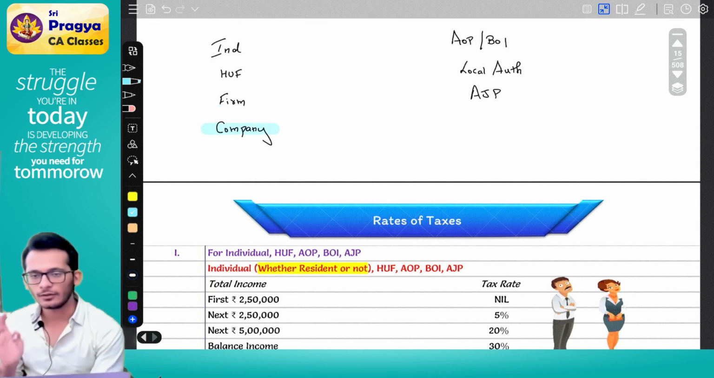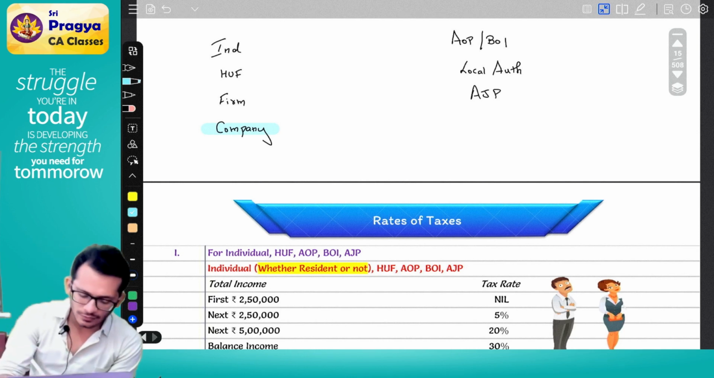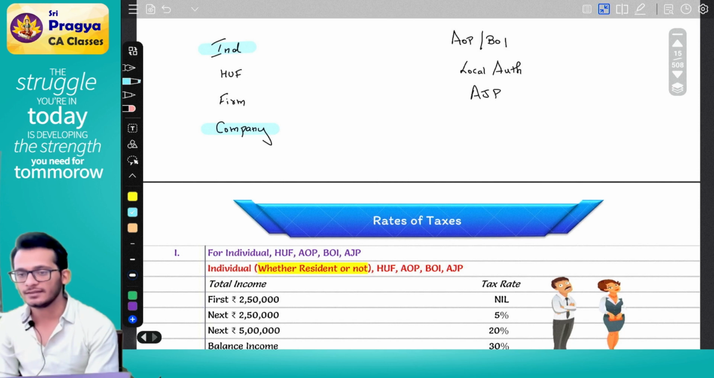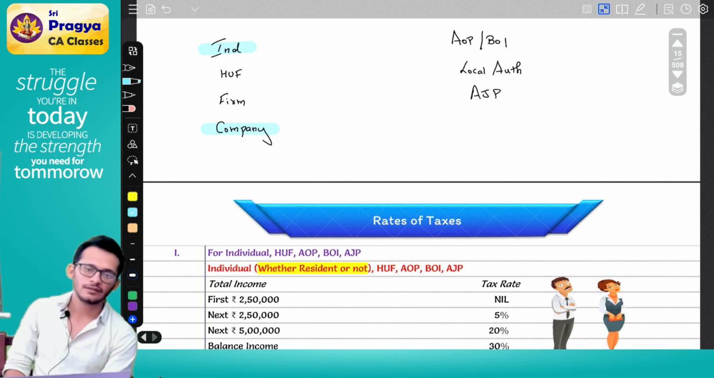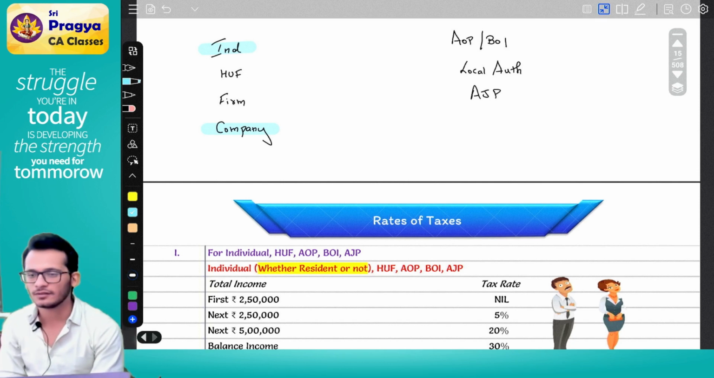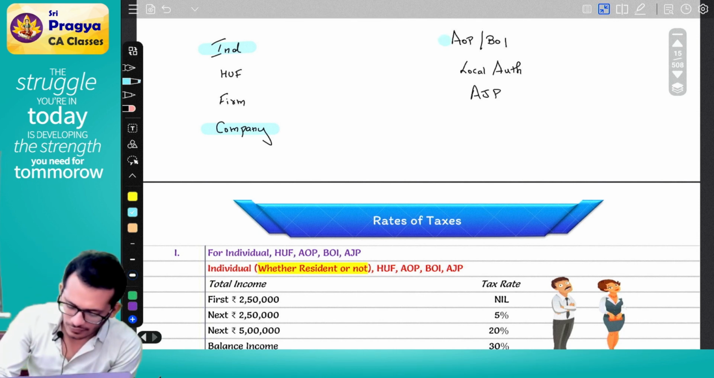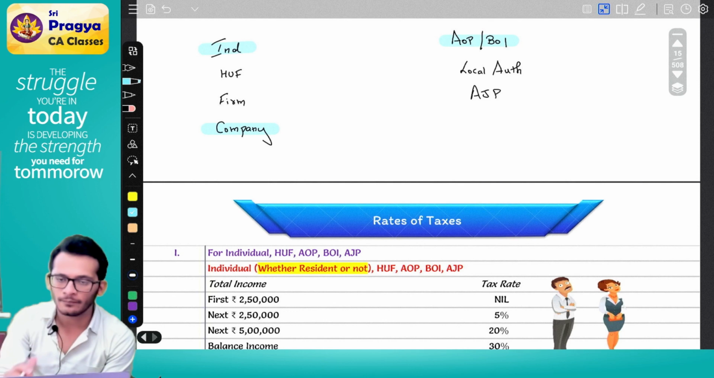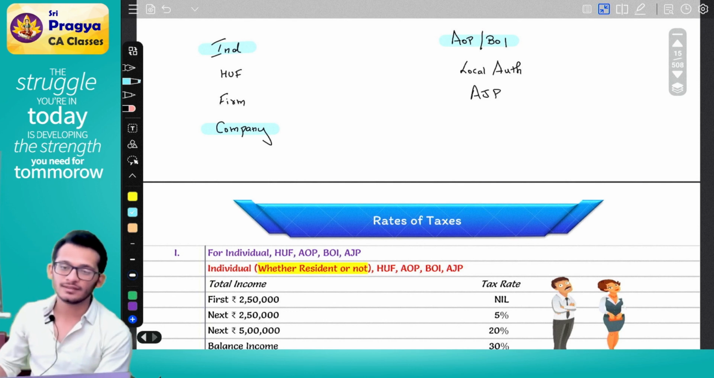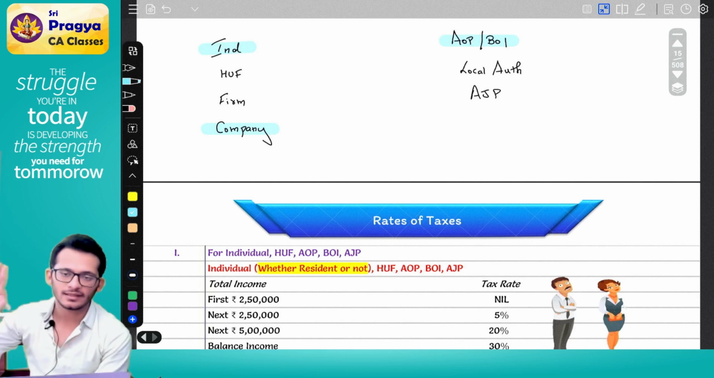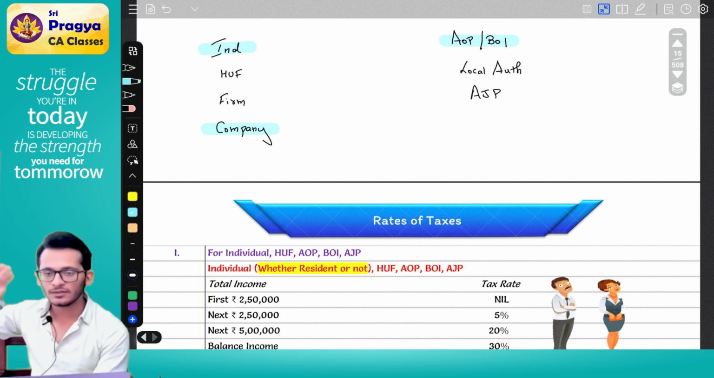Firm and all is straightforward. Individuals, we will spend time to the extent of what is relevant for double taxation. Beyond that, we will not spend so much time. AOP, BOIs and all is not as such relevant for exam, not in this chapter. I told you we have a special chapter, assessment of various entities. The mechanism is very different, so that mechanism is what we will learn there, not here.